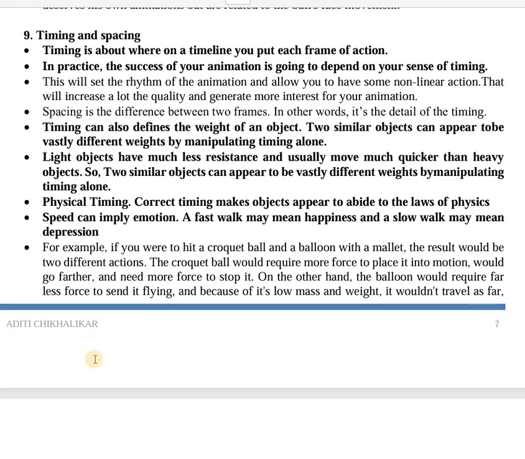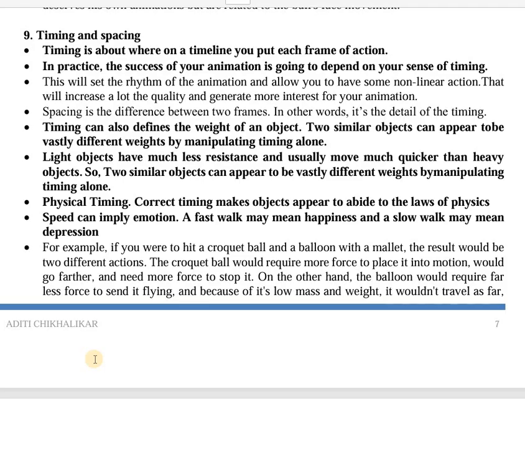It says how much you want to show in your animation. For example, you want to show two objects whose weights are different. How will you show that? The object which is heavy will move slowly. The object which is lightweight will move very fast. So when you want to show a very quick transition,